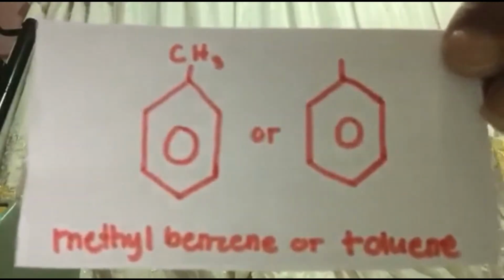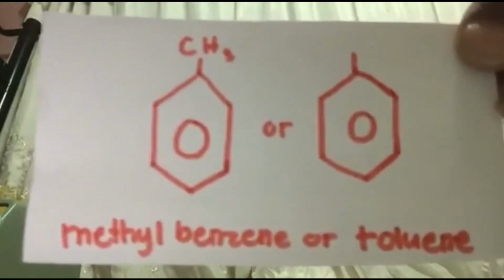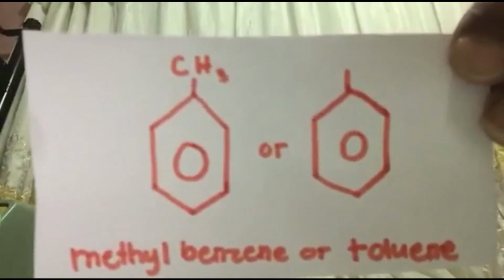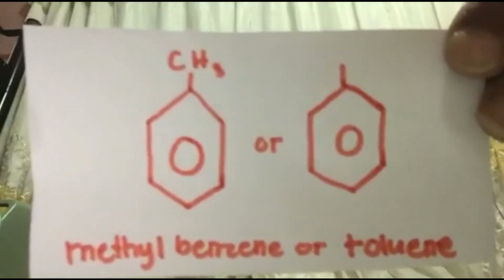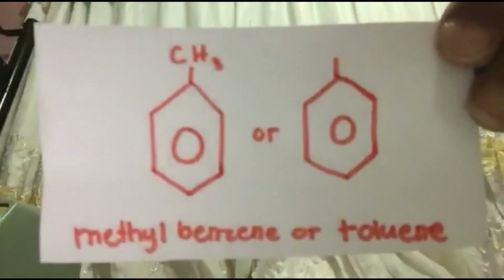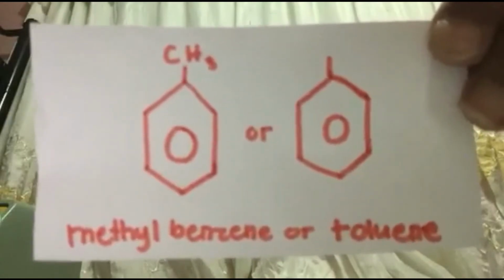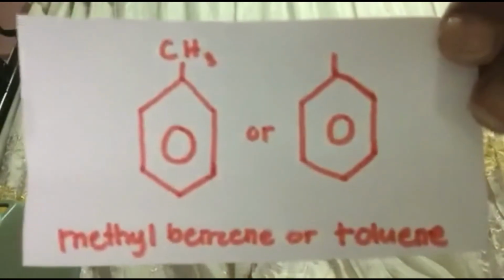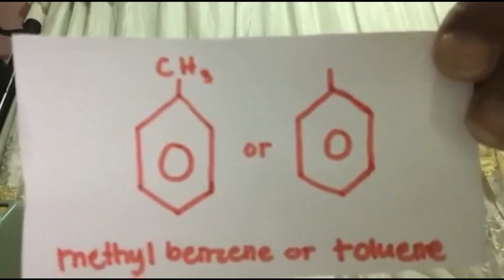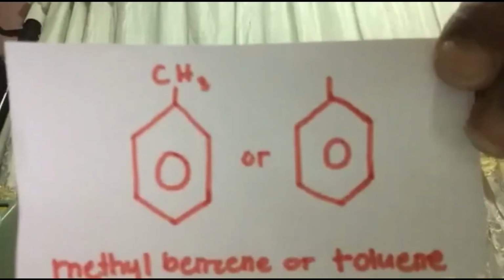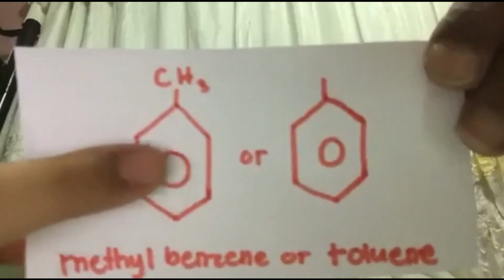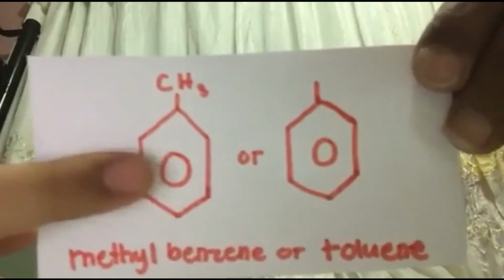Have you ever smelled paint or paint thinners? The strong smell of these products is due to the presence of an aromatic compound called toluene. Similarly, mothballs are very strong smelling because they contain an aromatic compound called naphthalene. Looking at this diagram, you'll notice the chemical structures of the compounds toluene and naphthalene. You'll note that they both contain rings with alternating single and double bonds in their chemical structure. So this is an example of toluene, or you can call it methylbenzene.